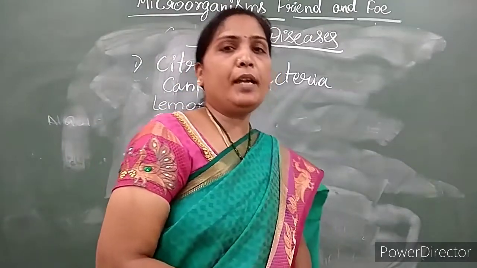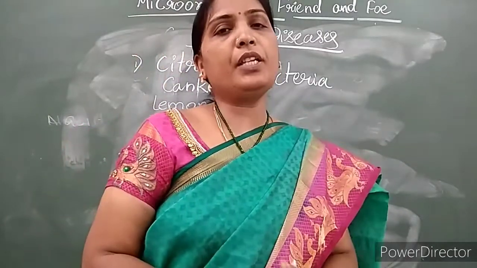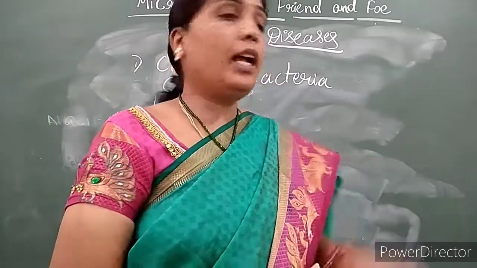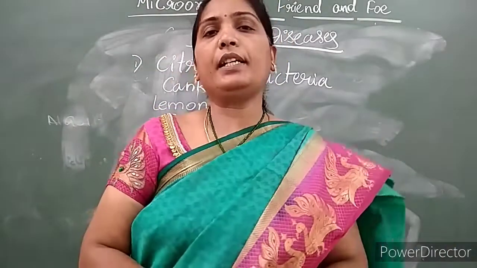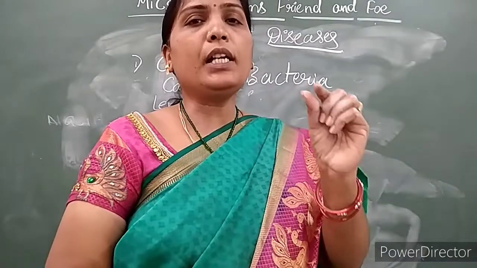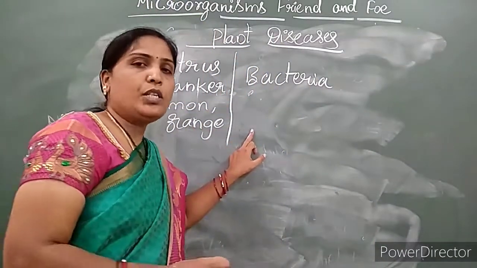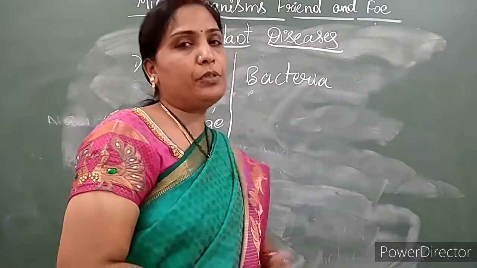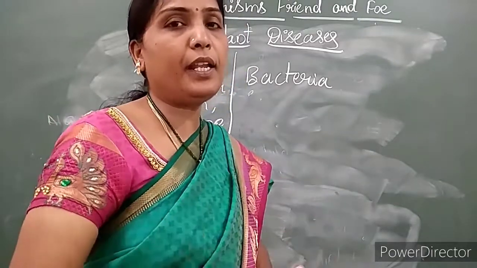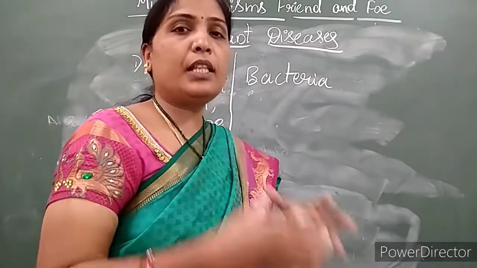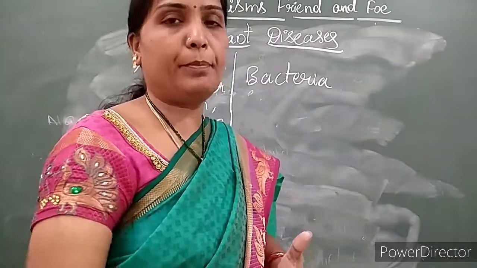Due to this, what happens? I'll show you the picture of this citrus canker in the video. The symptoms of citrus canker are brown spots that occur on citrus fruits and they spread. When it is growing, the spot also becomes bigger.